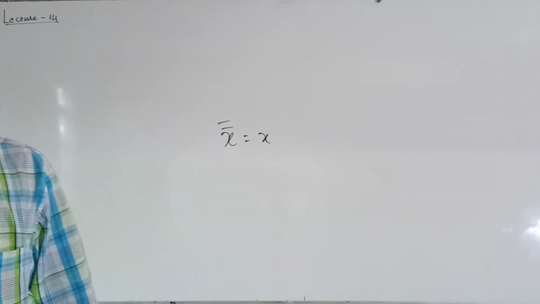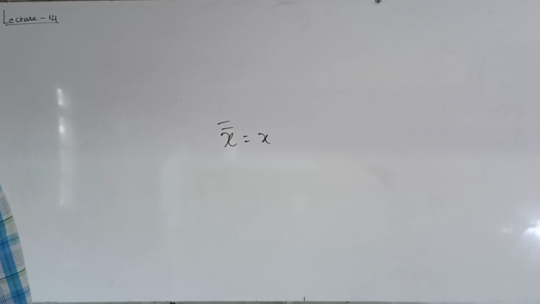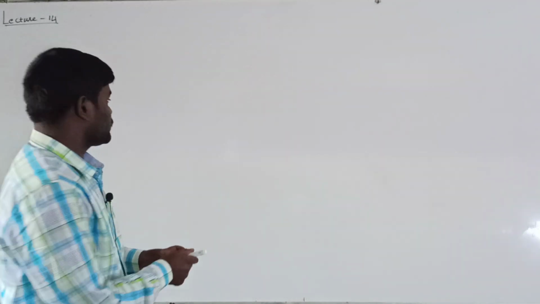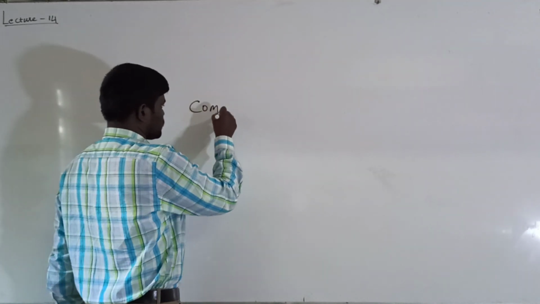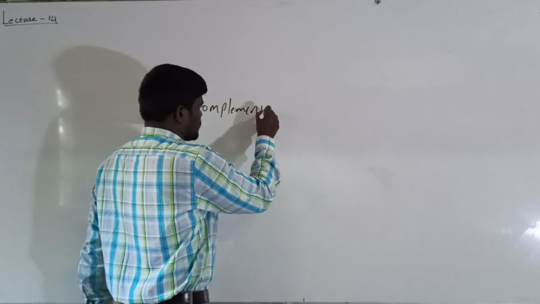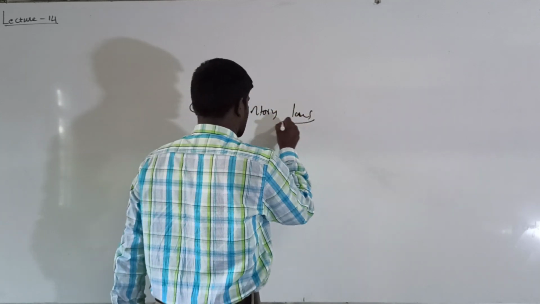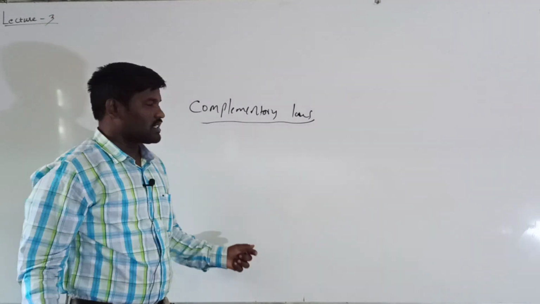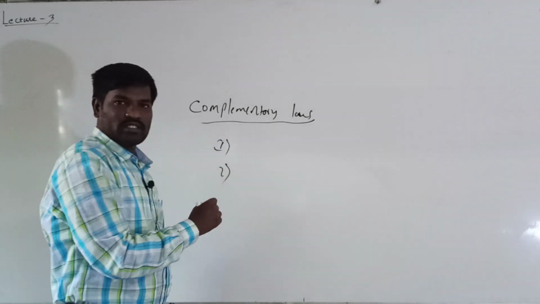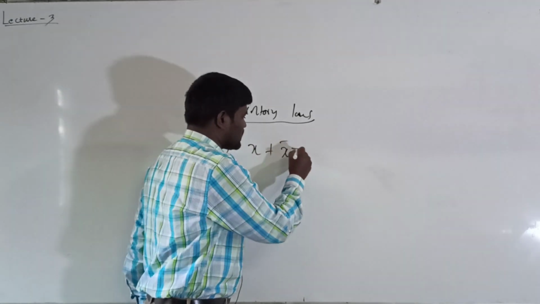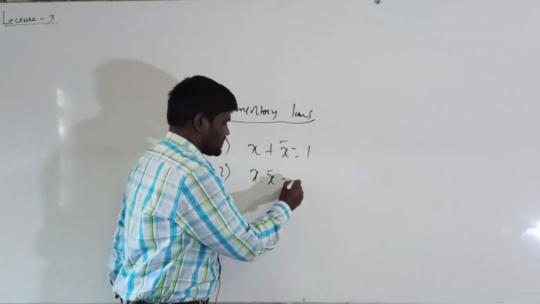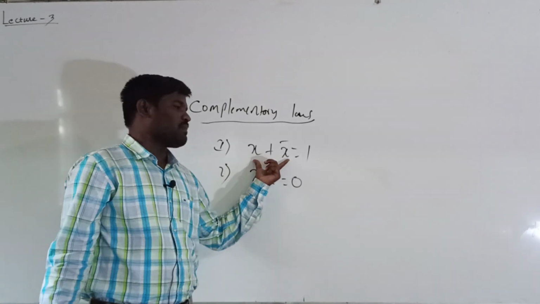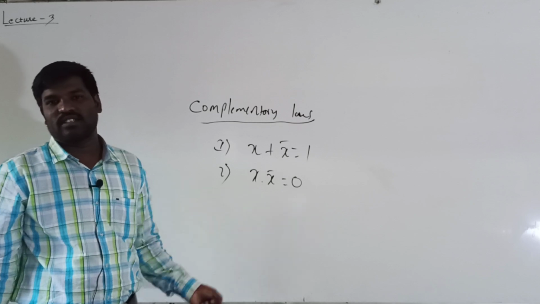The next law of Boolean algebra is complementary laws. Here there are two types of complementary laws, that is x plus x bar is equal to 1, x into x bar is equal to 0. With the help of zeros and ones we can prove that x plus x bar is equal to 1 and x into x bar is equal to 0.